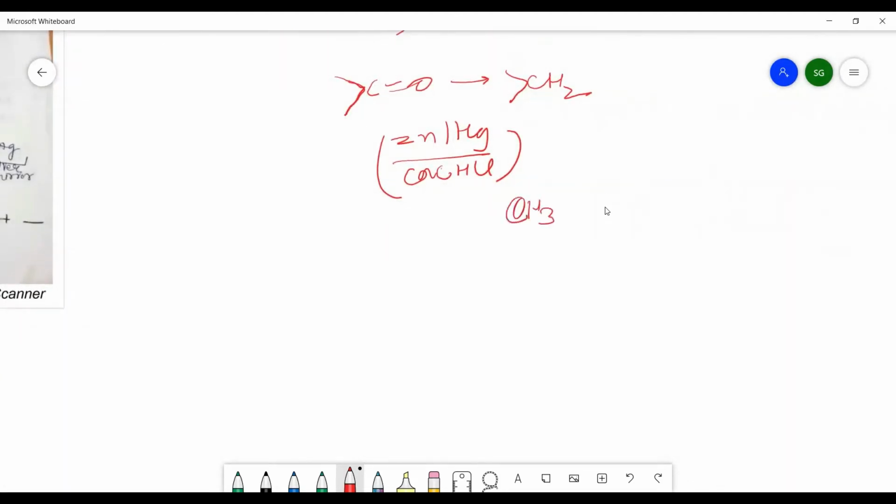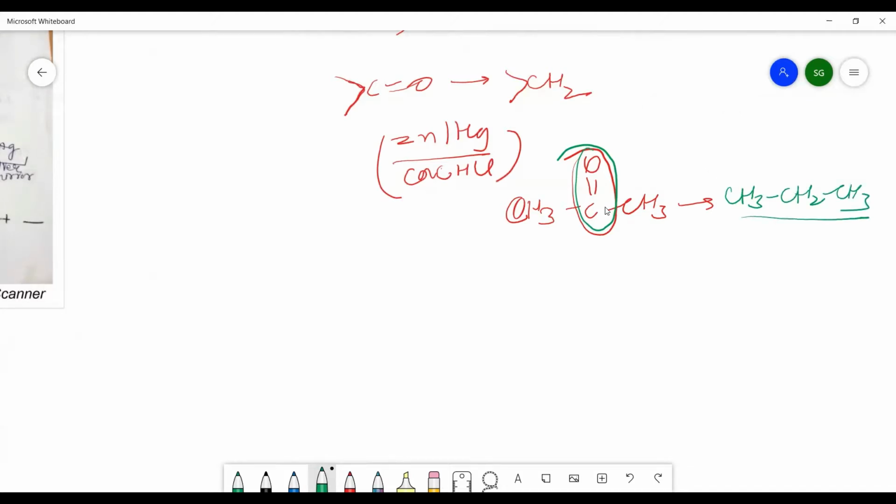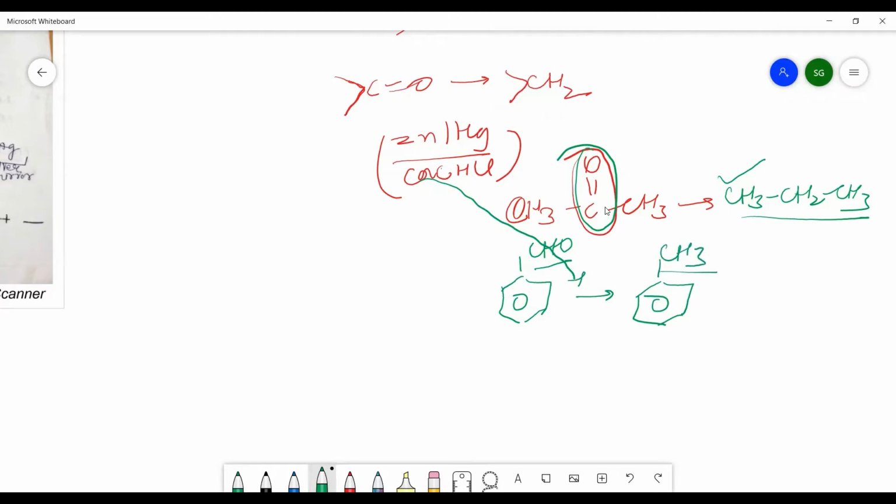Now suppose you have the ketone acetone. You can easily understand that the C=O will be converted into CH2. That is, propanone will give rise to the formation of propane. Similarly, if you have benzaldehyde, this CHO group in the presence of zinc mercury amalgam and concentrated HCl will give rise to the formation of toluene. So the hydrocarbon will be formed in case of Clemmensen reduction.